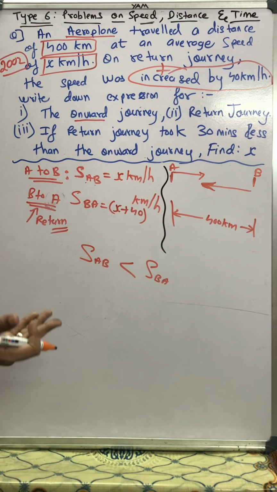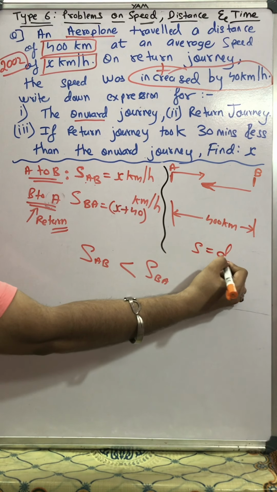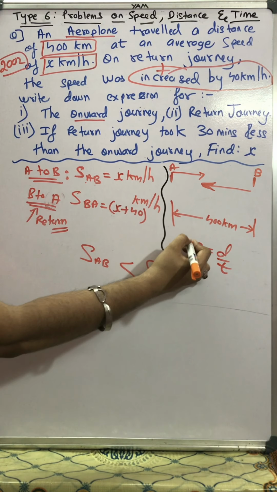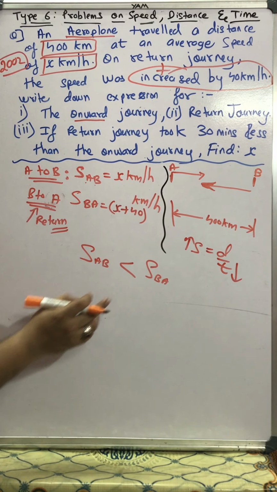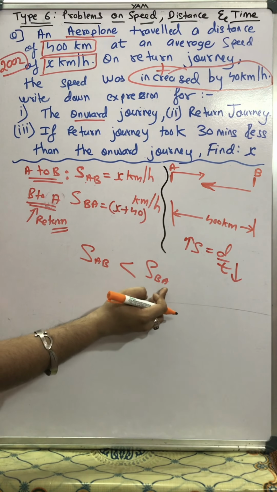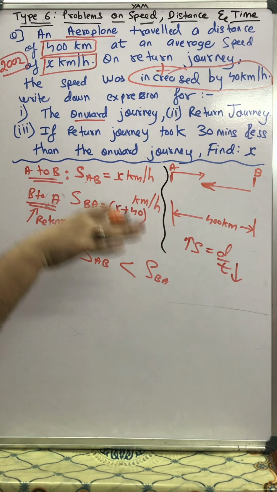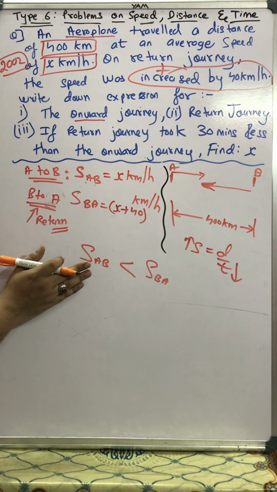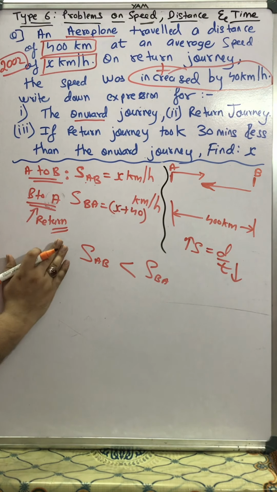Yes, speed increased so time will be reduced, because according to physics, speed is equal to distance upon time. Speed and time are inversely proportional to each other. If speed increases, time decreases. So because in the return journey from B to A speed was increased, the time required in the return journey will be less as compared to the time required in the onward journey. Understood, students? You should know this aspect.